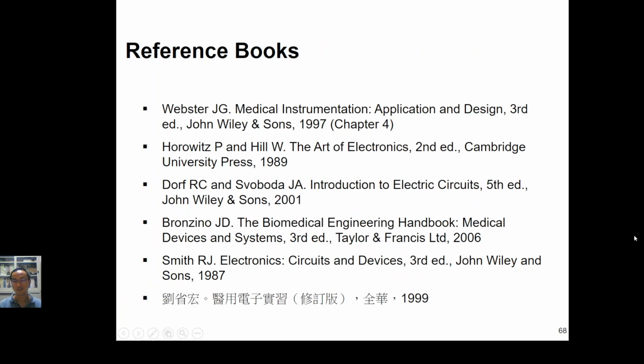So that's all for today's lecture. I hope all of you can understand what you have learned in today's lecture. In the first session, we learned why our body cells can generate the biopotential signal. In the second session, we talked about how we apply the biopotential signals in medical applications.